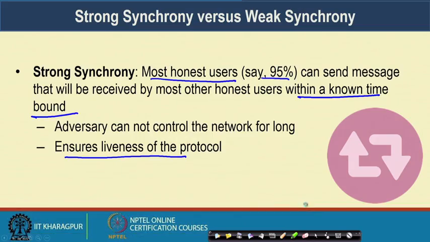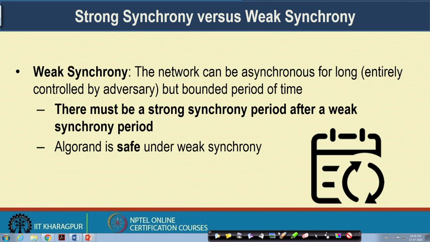Then comes the notion of weak synchrony. Weak synchrony says that the network can be asynchronous for long. Whenever we say in Algorand that the network can be asynchronous for long, we mean that the entire network is controlled by the adversary. This indicates that the nodes are not able to send messages within a predefined time bound.